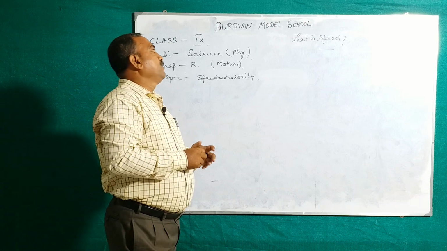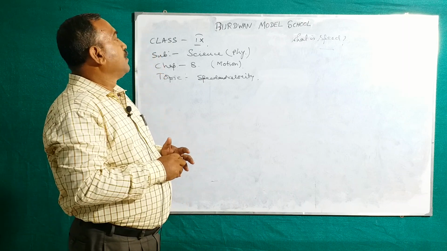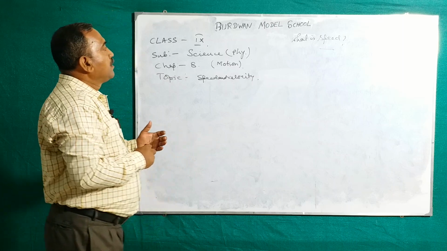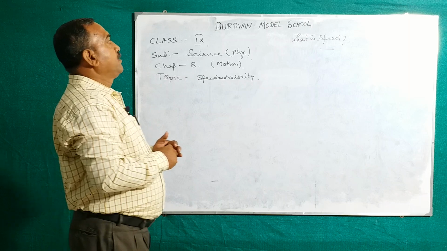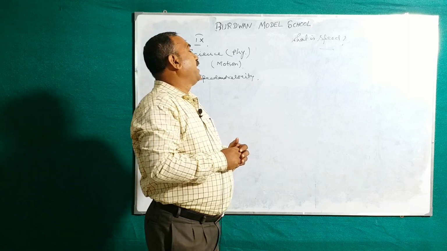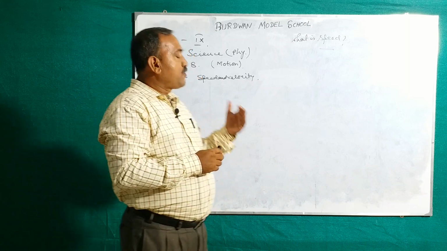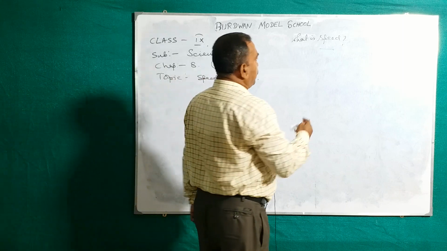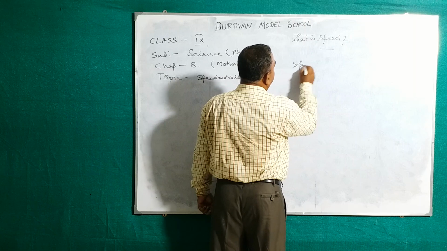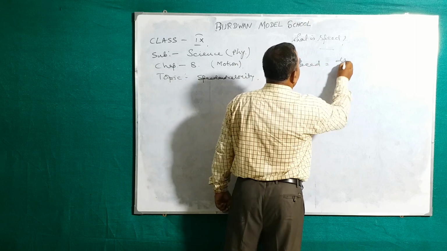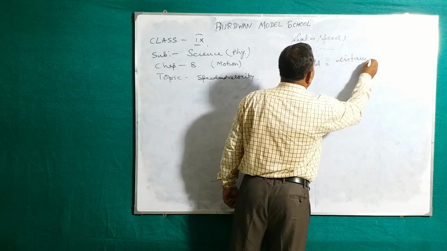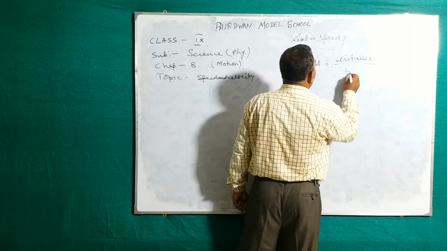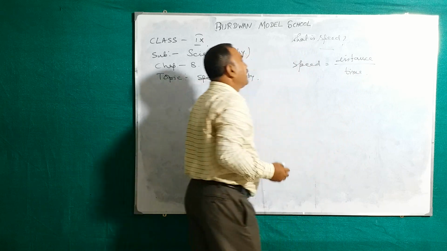Speed is defined of an object as distance traveled by the object per unit time. Distance traveled by the object per unit time. Okay?